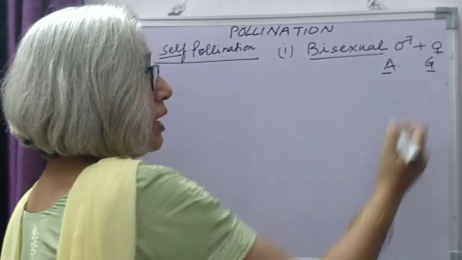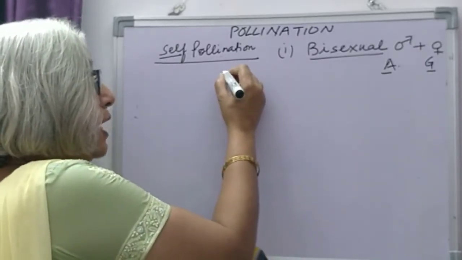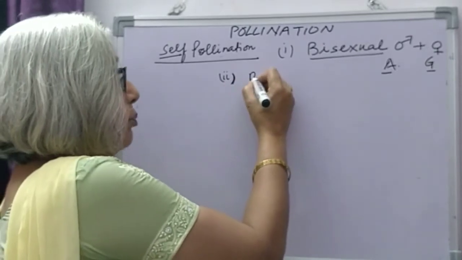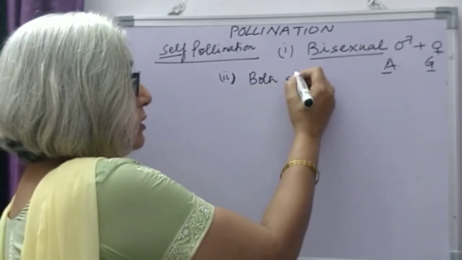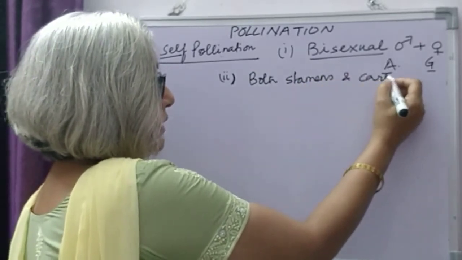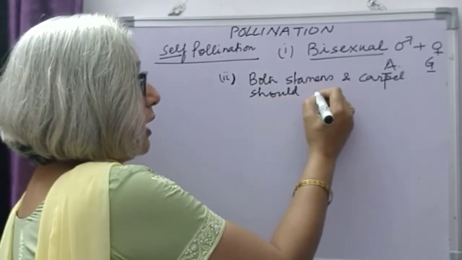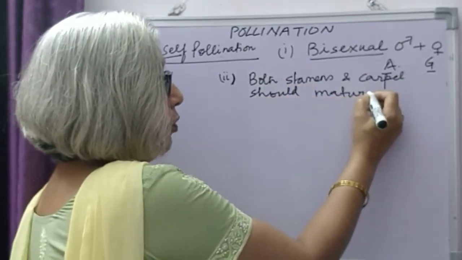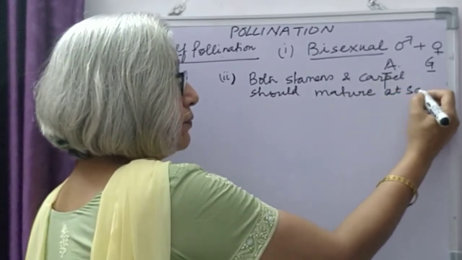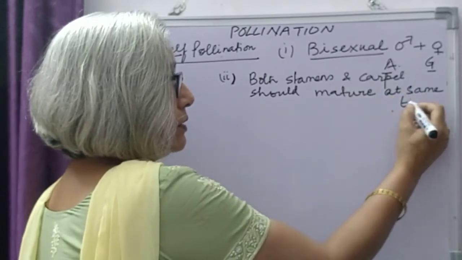Both androecium and gynoecium should be present. Then second important character in self-pollination is that both stamens and carpels, or let us say the stigma, should mature at the same time.